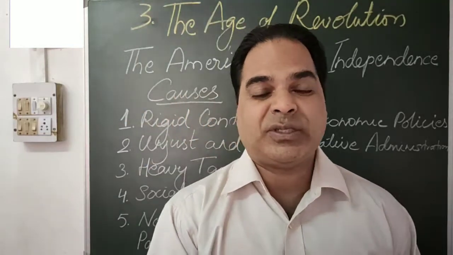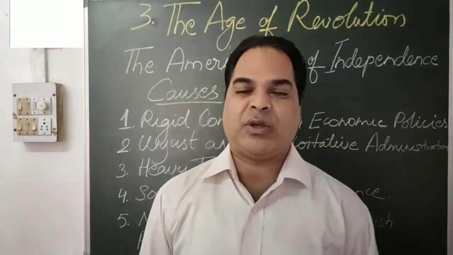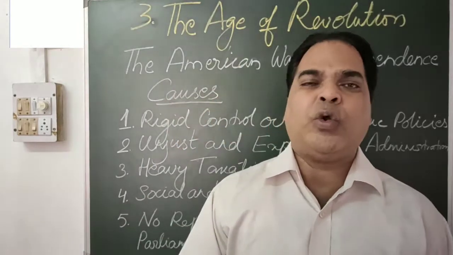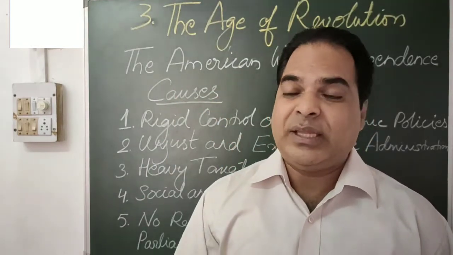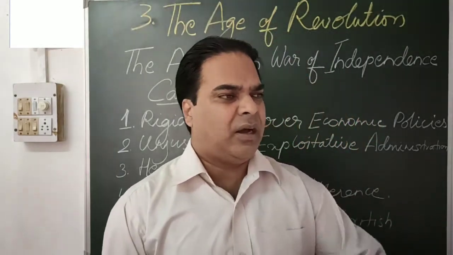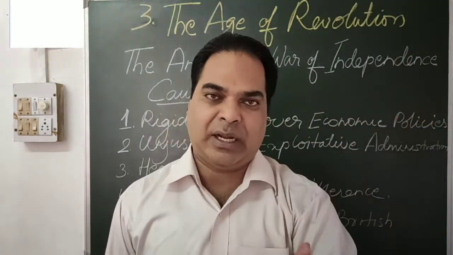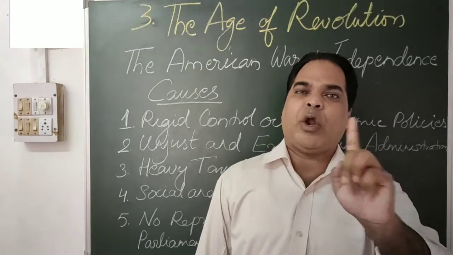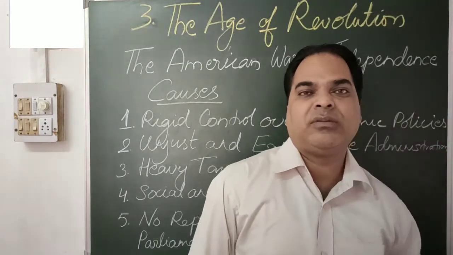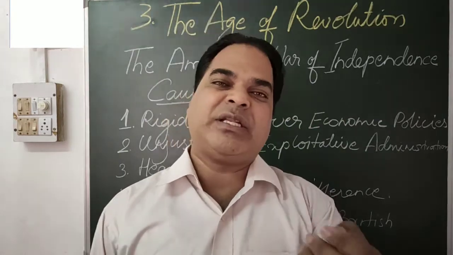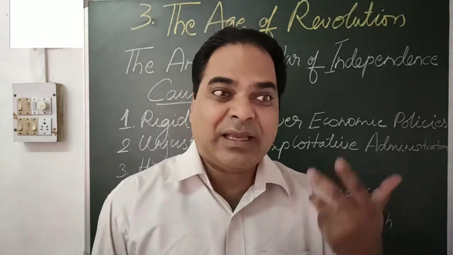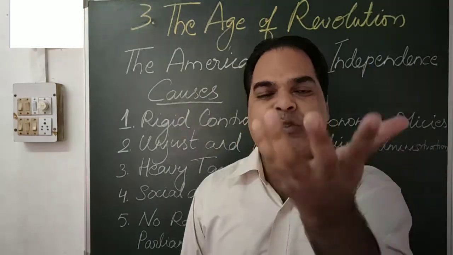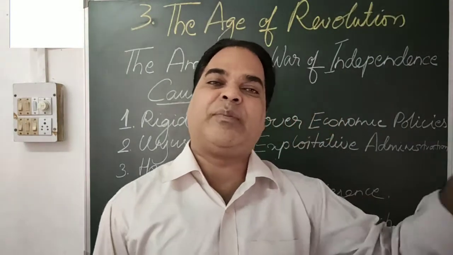This restriction hampered the economic development of these colonies. Tea, jute, many of the products which were grown, which were cultivated in America, they could have sold to other countries, they could have made trading relations with other countries, but that was not allowed. The British government directly restricted that this colonial product will not be sold to other countries, that it will be sold only to Britain, and that also at a cheaper price. So like India, my dear, India was one of the sources of raw materials. Even America also was a source of raw materials for the British Empire.